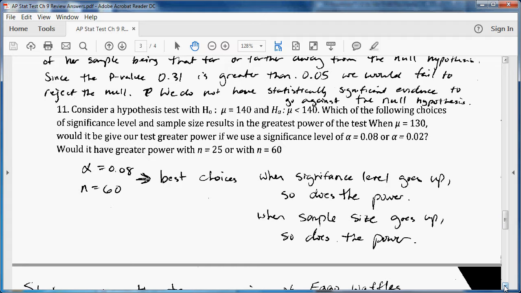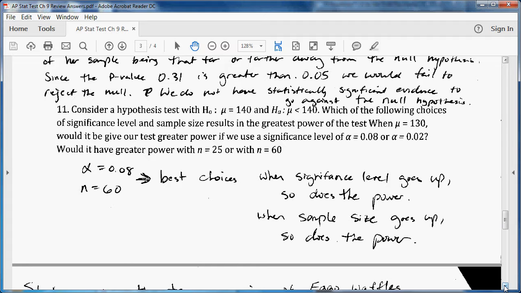When mu equals 130, would it be better to give our test greater power if we use a significance level of alpha equals 0.08 or alpha equals 0.02? And would it have greater power with the sample size being 25 or 60? The best choices, as you can see, would be alpha equals 0.08 and the sample size being 60.